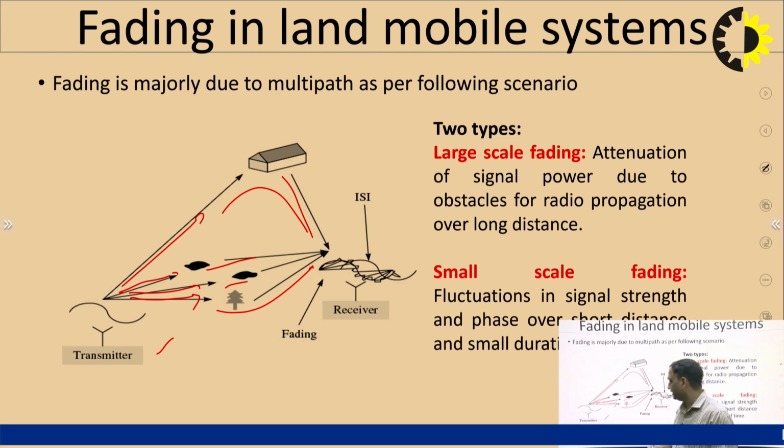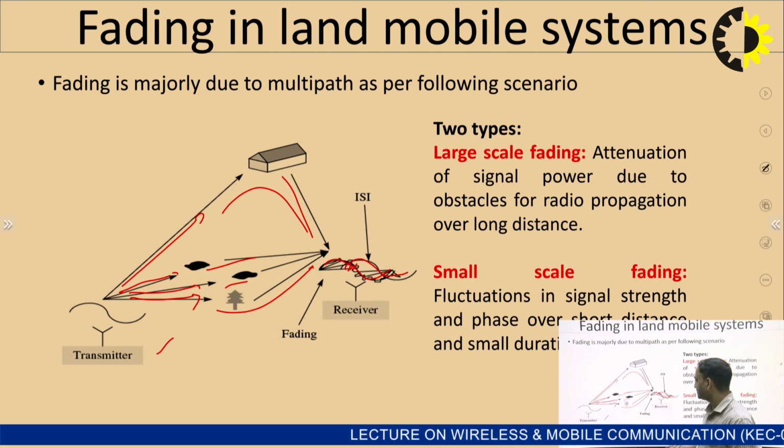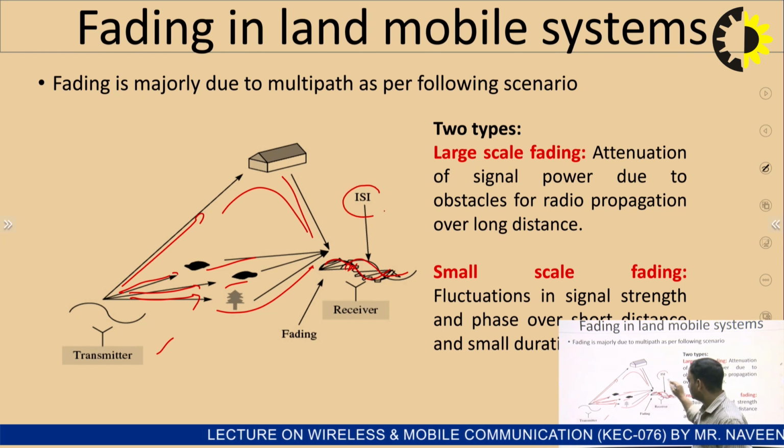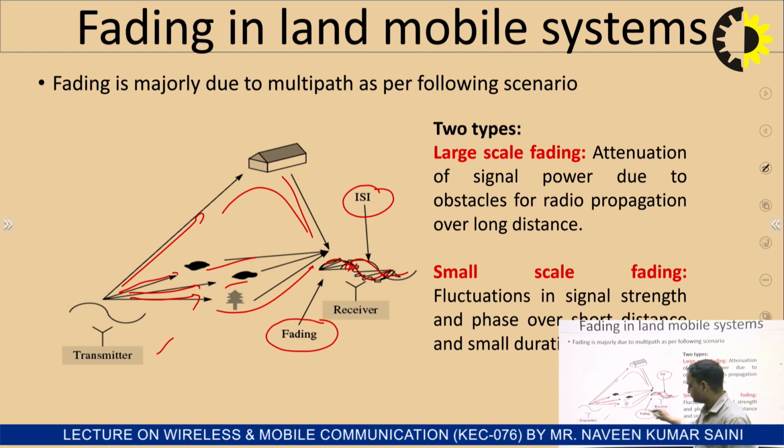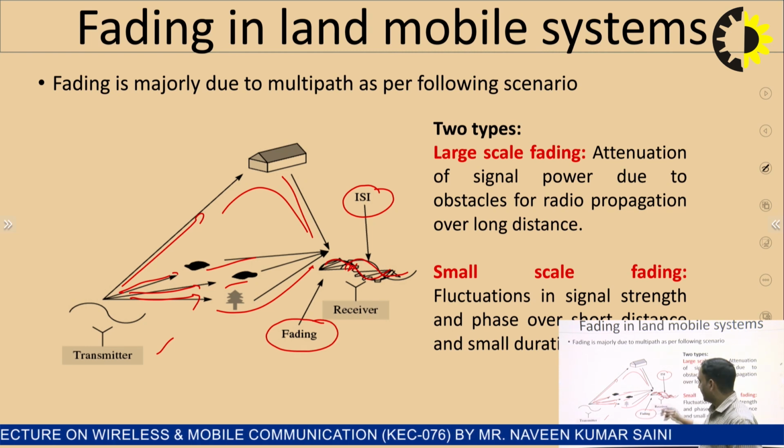If there is a sufficient delay between two copies of the signal, overlapping can occur. If one copy is this one and the second copy is this one, the first signal will be completely destroyed. So, the ISI effect will come into the picture at the receiver side. So, fading is the effect and the result of fading is ISI at the receiver side.